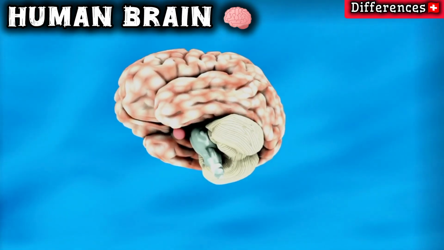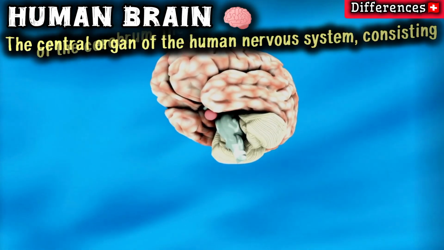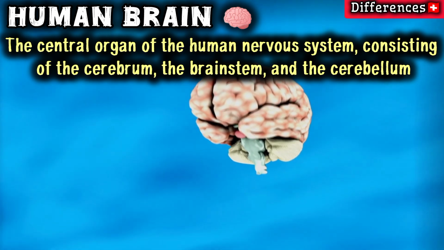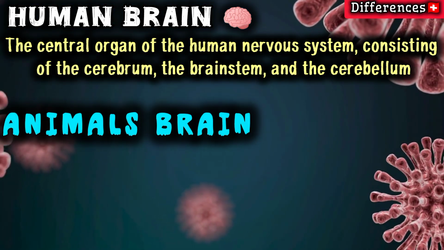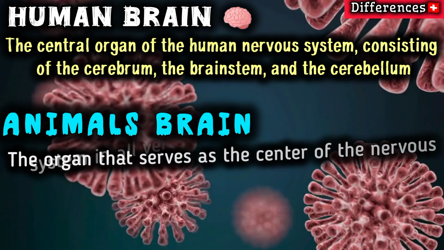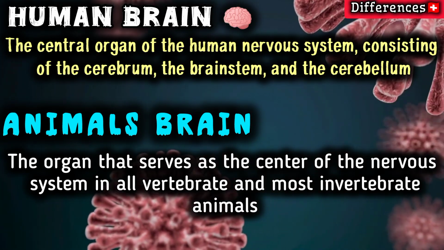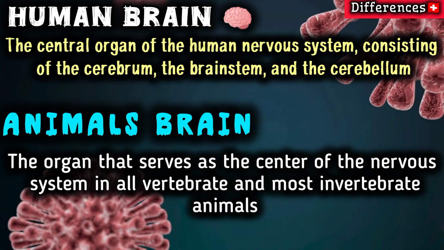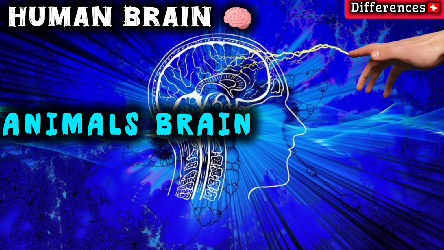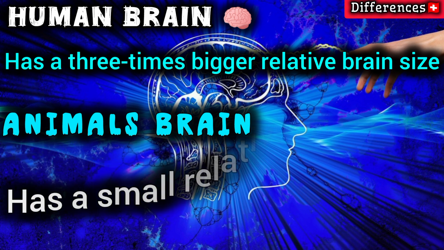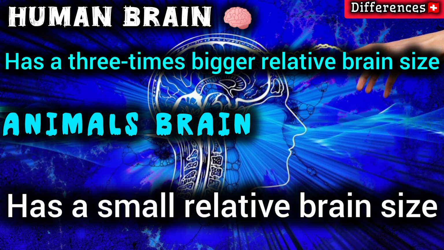Human's brain. The central organ of the human nervous system, consisting of the cerebrum, the brainstem, and the cerebellum. Animal brain. The organ that serves as the center of the nervous system in all vertebrate and most invertebrate animals. Human brain has a 3 times bigger relative brain size, while animal brain has a small relative brain size.